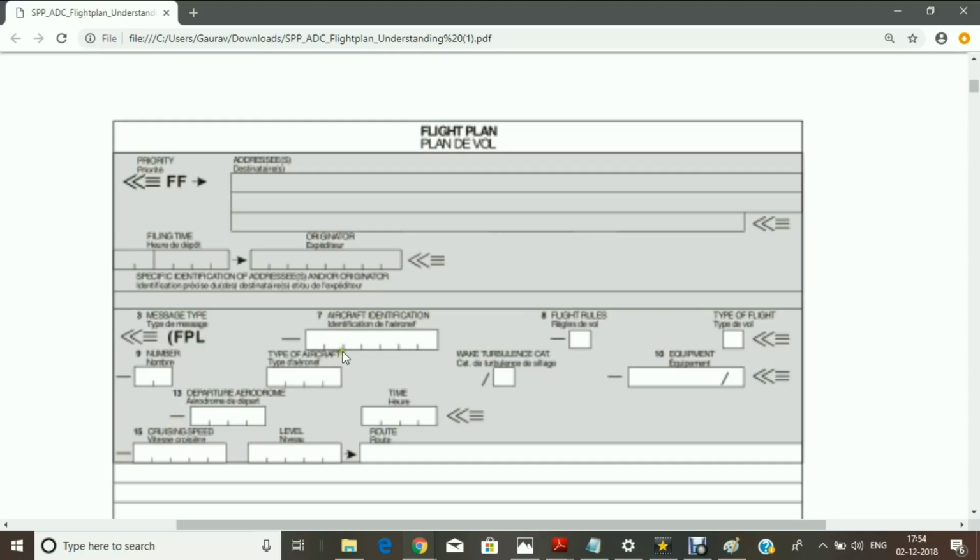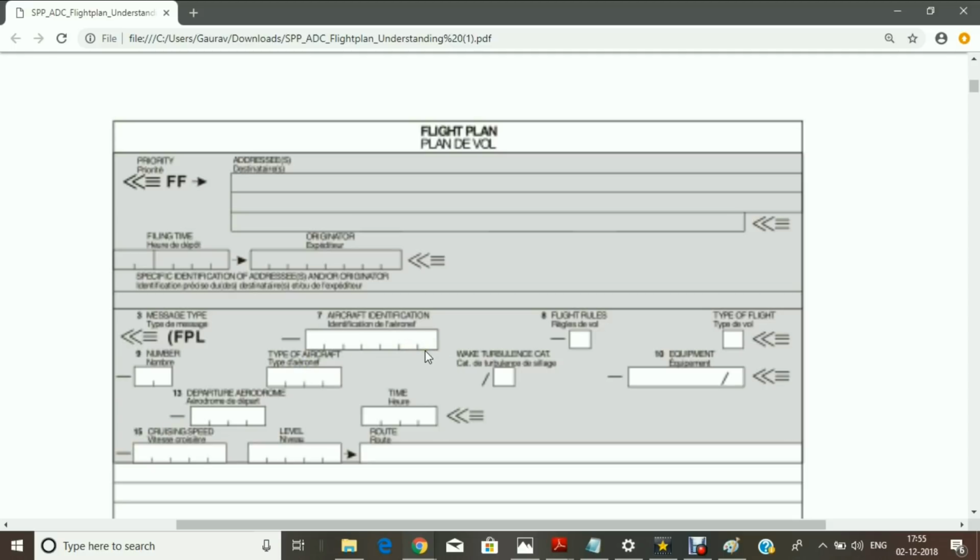You can see there are a few notches. This is actually dividing this box into 1, 2, 3, 4, 5, 6, 7 parts. So we have a total of 7 parts, in which we have to write one letter or alphabet, or you can say number, in each block. For example, if it is Air India 1234, for Air India we have AI, so Alpha India, hyphen, 1, 2, 3, 4.